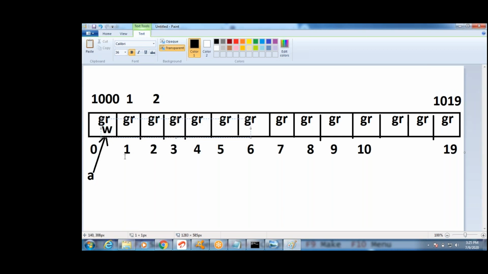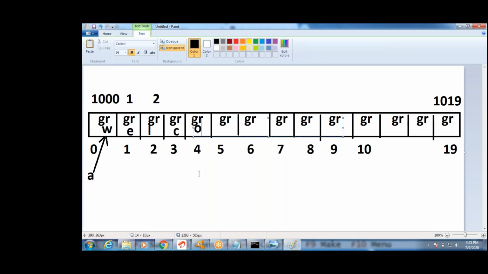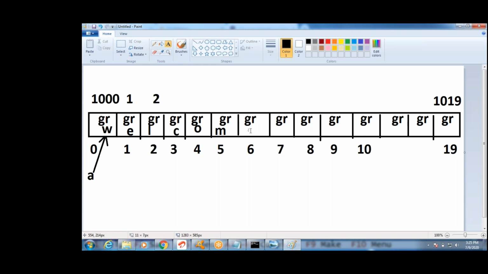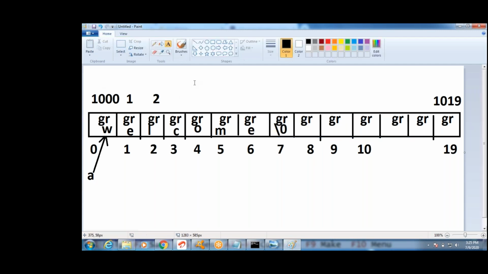L. Okay, W, E, L, C, O, M, E. What is the last character? Null character. This is the null character. It replaces the garbage values. Till how many characters? If I enter welcome, this garbage value will be removed. Now if I enter welcome, this will be removed.